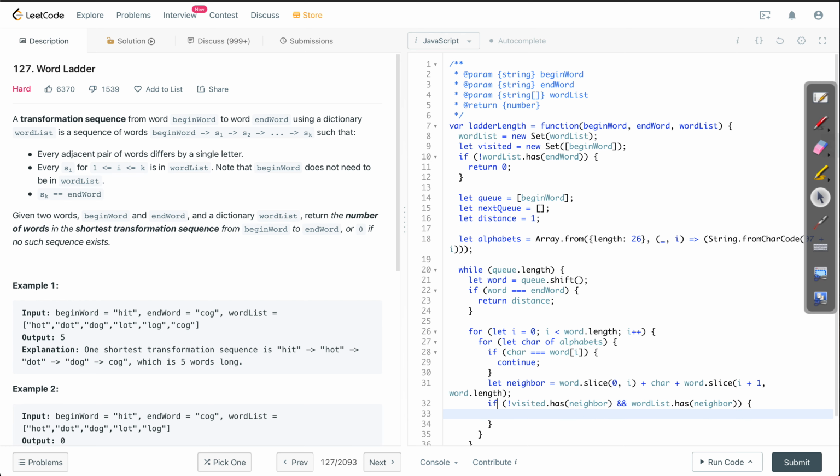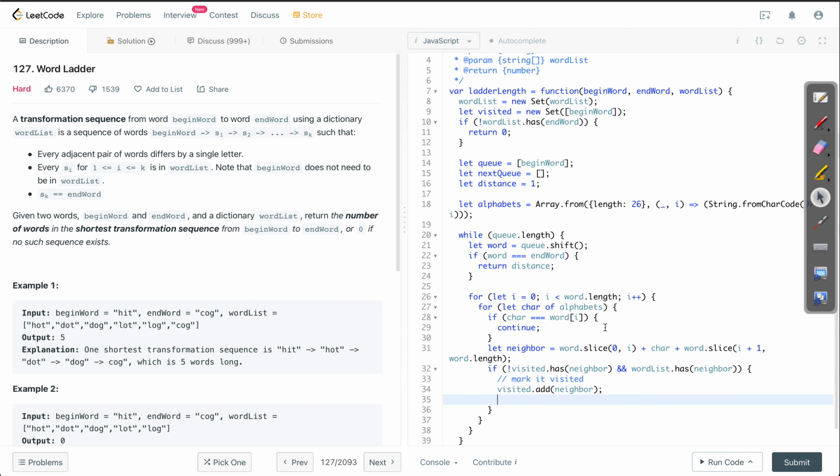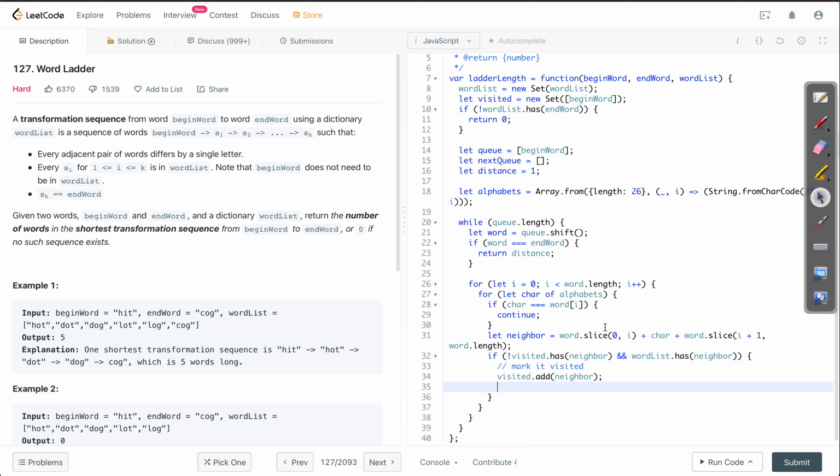If both the conditions are good, that is where we can mark it visited, right? So I'm going to mark it visited by adding it to the visited set. Now that we have marked it as visited, we can add it to the queue. Now in place of adding it to queue, I'm going to add it to next queue. You will see why very soon. So nextQueue has this neighbor.